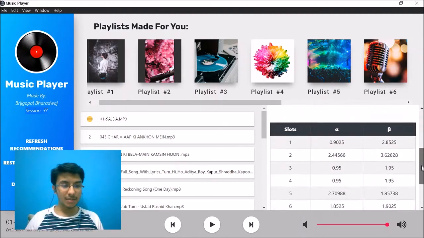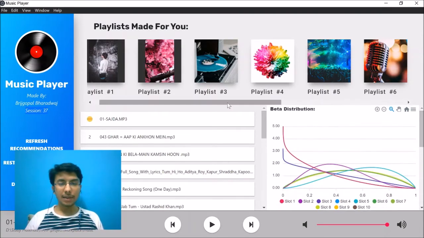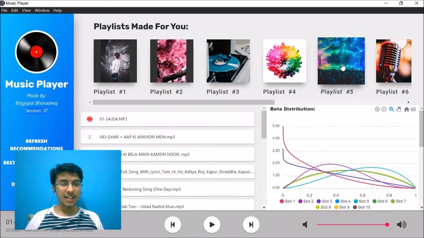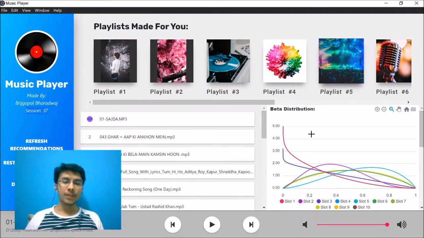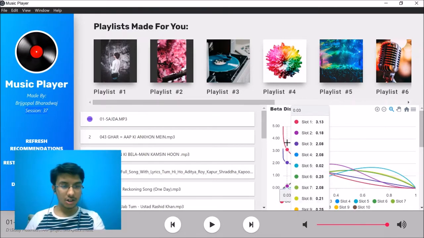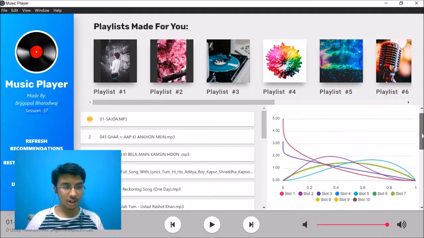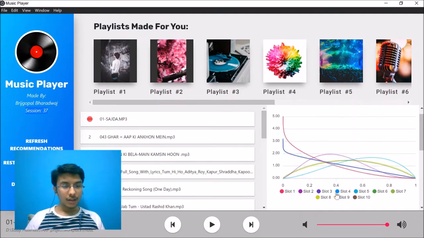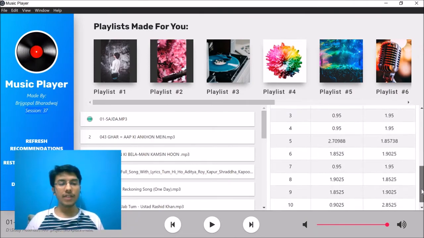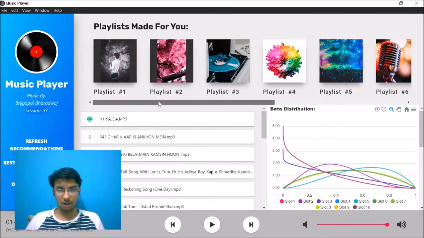This is because the system is now trying to analyze what I like and don't, and where it should place the content. So currently I have selected the playlist number 5 with this album cover. As you can see, it does not think that I should be shown this playlist on slot 1, whereas it is quite probable that it should show me this playlist on slot number 5. So this is how we can track how the system is behaving and which slot is being preferred more, or which playlist is being preferred more in a given slot.